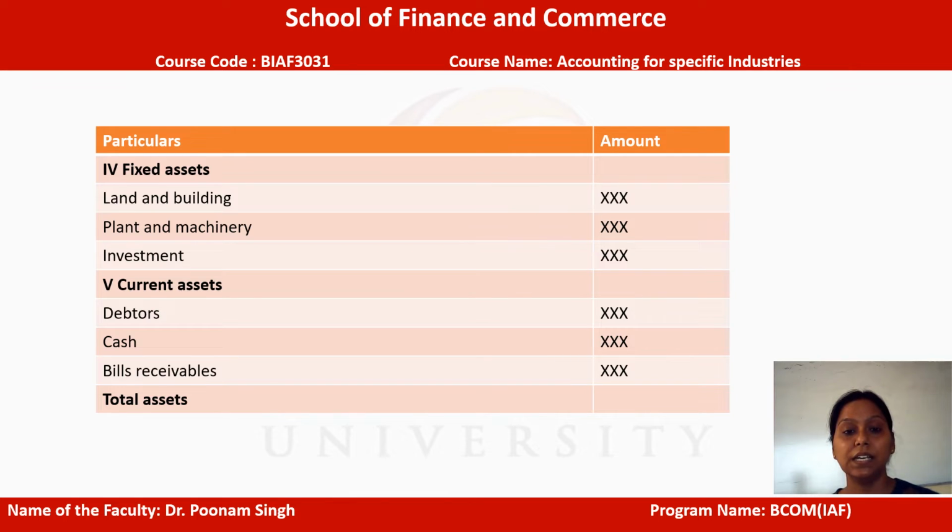Basically the assets which can be easily converted into cash will be reflected under this head, or the bills receivable or the debtors the company or group of companies has will fall under this particular head. So whenever any company financial statement or consolidated financial statement is prepared, at that point of time this particular format will be followed.